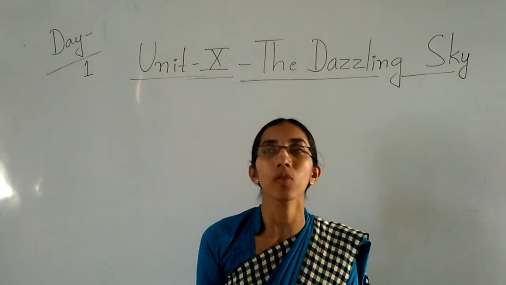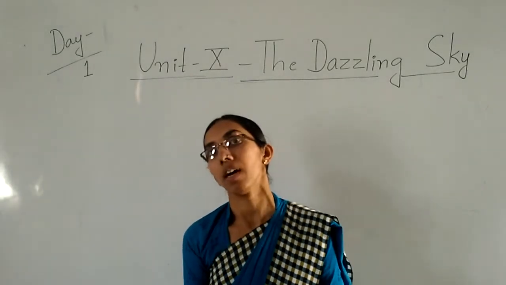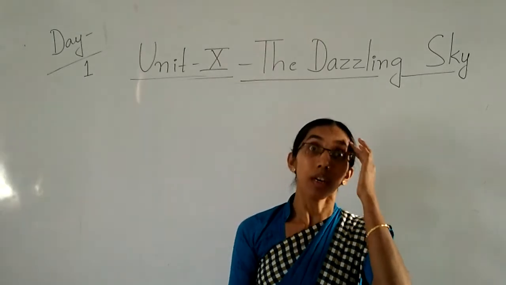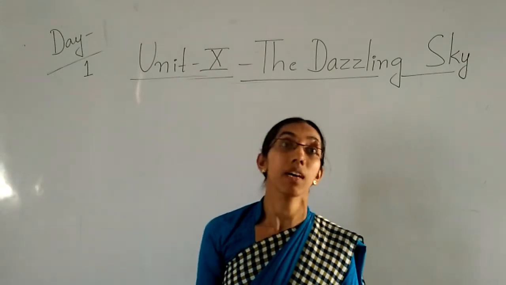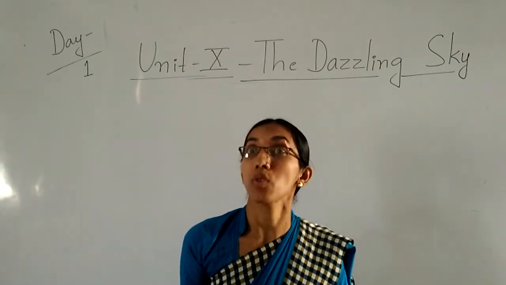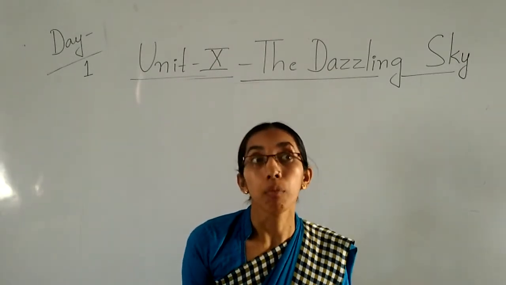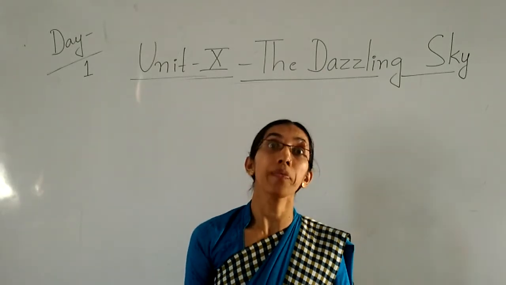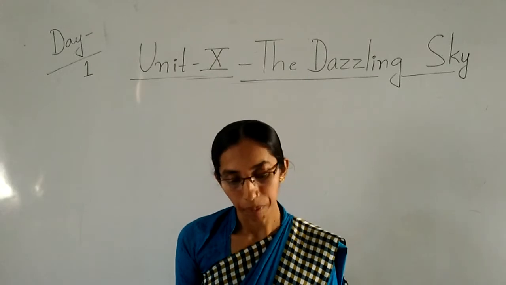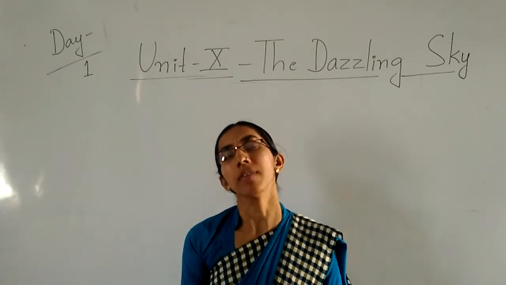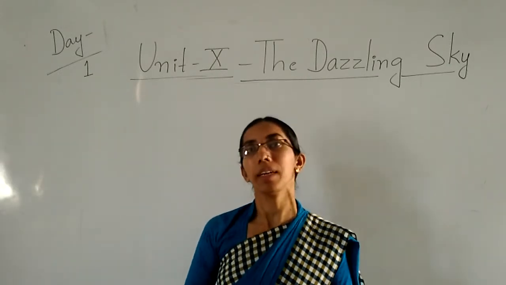In the night also, what things can we see in the sky? There are numbers of things in the sky: solar systems, comets, asteroids, sun, moon. Clear, children? Why can we not see the stars in the daytime?